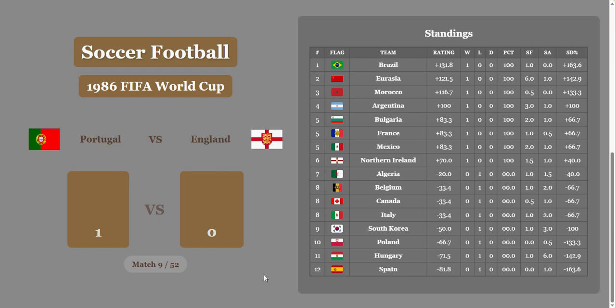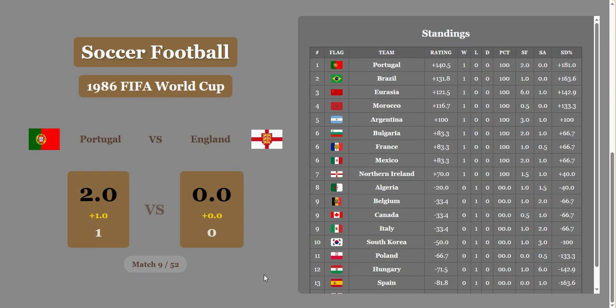Portugal versus England, 1-0 in favor of Portugal. They're going to get a whole goal, I think. Yeah, they're going to get a whole goal, and the final score after economics is considered is 2-0. And they take the lead over Brazil in first place.